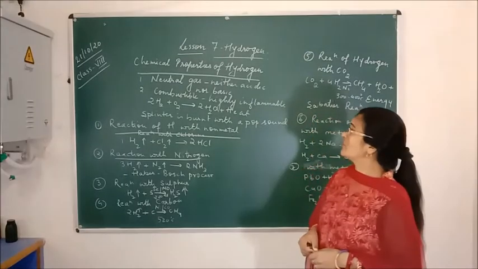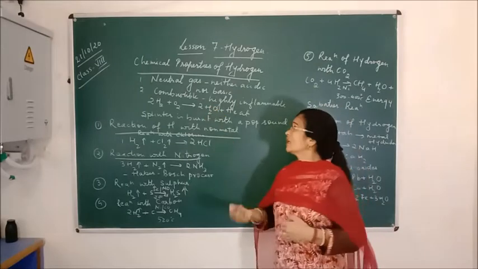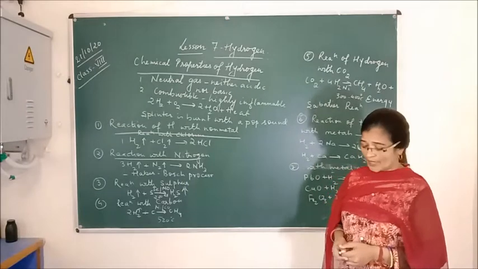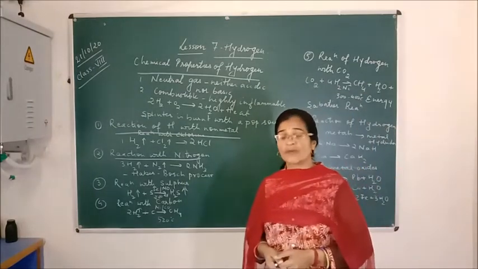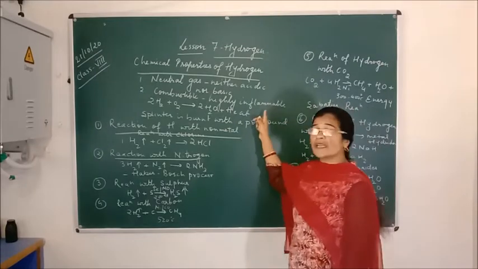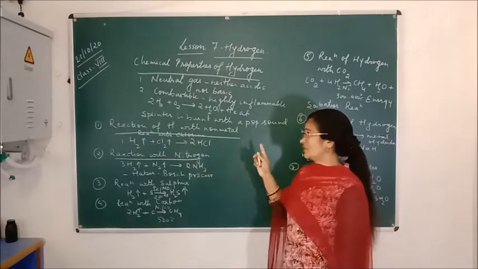The second main property of hydrogen is that it is a combustible gas. Combustible means it burns with a pop sound when a splinter is brought near the hydrogen gas. Then the splinter burns with a pop sound. It is also a highly inflammable gas, but it does not support combustion.